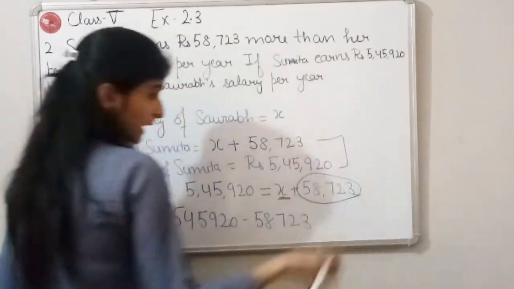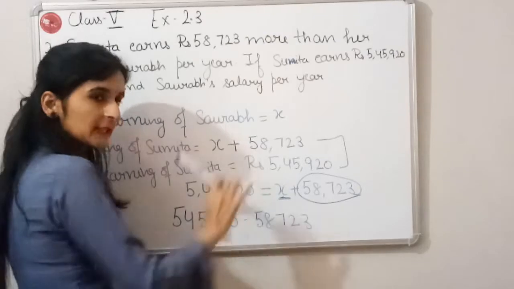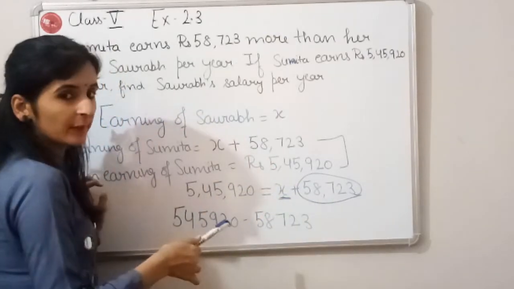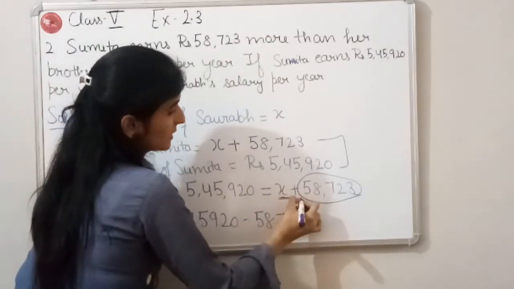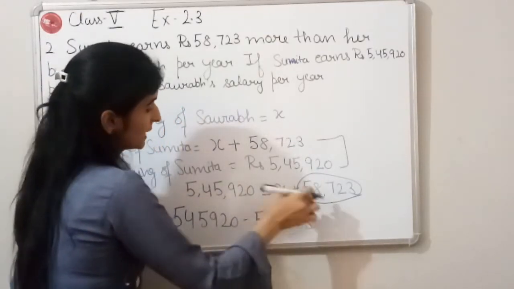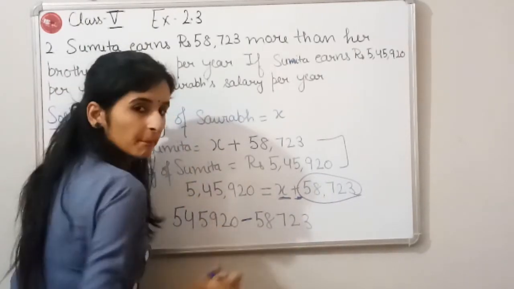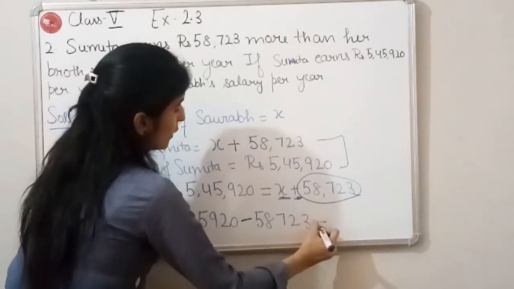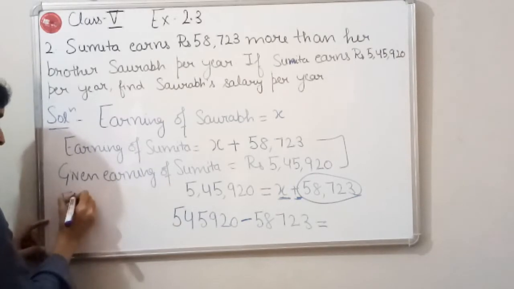Whenever we have to move any term from the left hand side to the right hand side or from the right hand side to the left hand side, its sign will be changed. Here there was a plus sign, so when it comes to this side, it will change into a minus sign. So now we are going to subtract these terms.